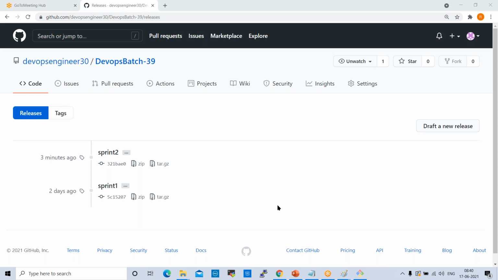Okay, so how to change the ownership, how to archive the repository, and also how to convert a public repository to a private repository? So we'll try to understand.